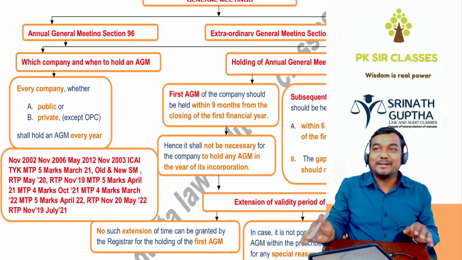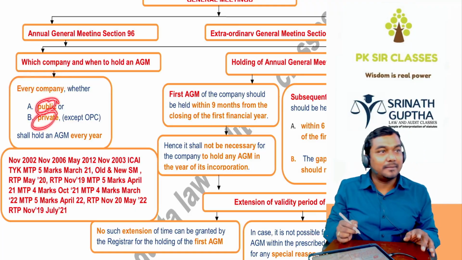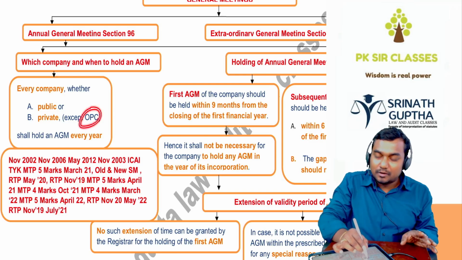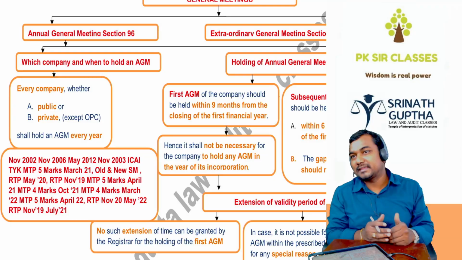Which company has to conduct the meeting? Every company. That can be a public company or a private company, but not the OPC. Why? Because the main purpose of the AGM is that members should know what is happening in the company.